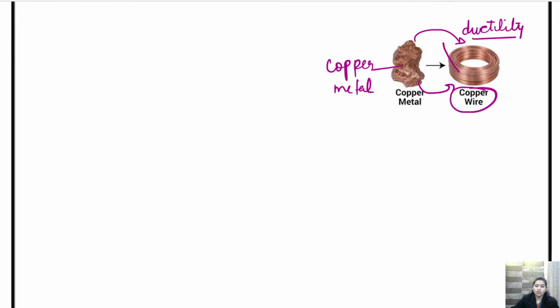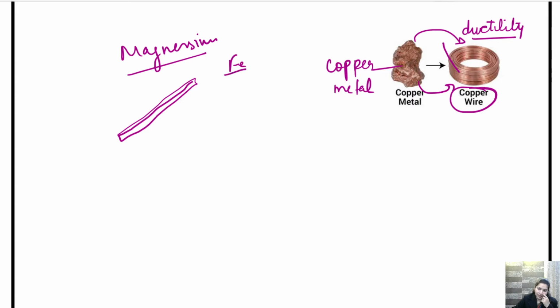The same goes with magnesium. If we have magnesium, this magnesium can also be converted into a thin wire-like structure. Okay, then if we take iron, Fe, that is iron, we have also seen a thin tube-like structure of iron.